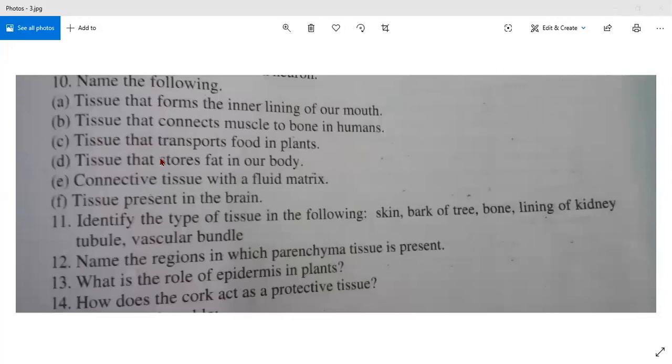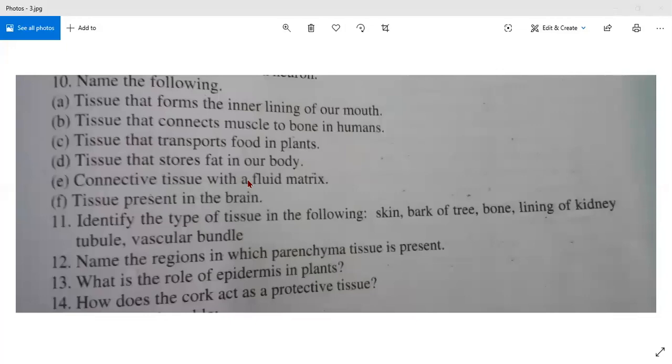Tissue that stores fat in our body. Which tissue stores fat in the body? Adipose tissue. Very good. Please say the spelling. A-D-I-P-O-S-E. Adipose tissue. Very good, Vartika.